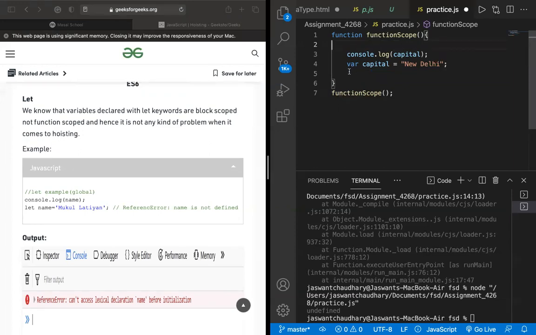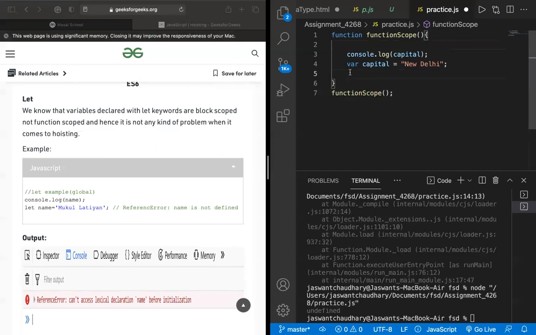The matter is only that if you try to access a var variable before assigning it a value, it will give you undefined, and if you access it after defining it, you will get the proper value, but it will never throw a reference error, because var has function scope, which means it is defined in the whole function.